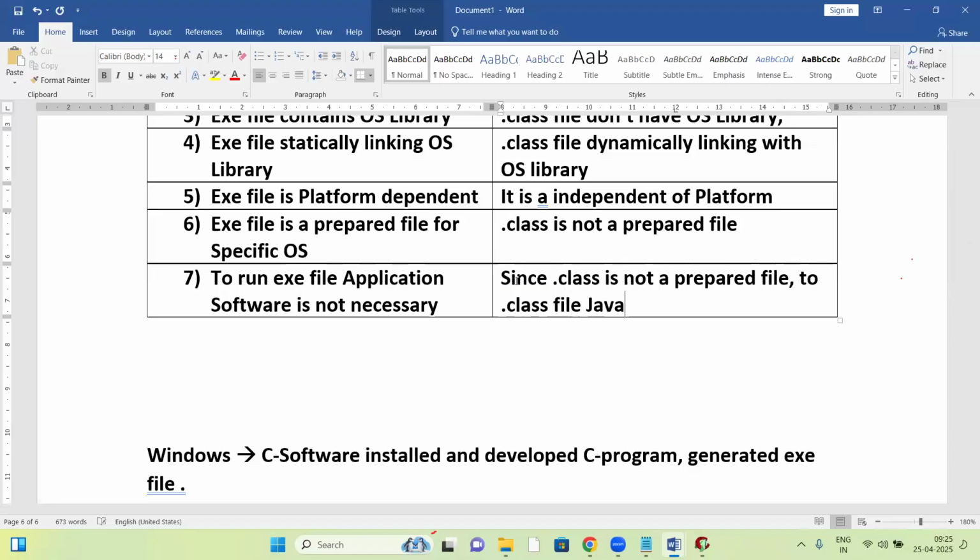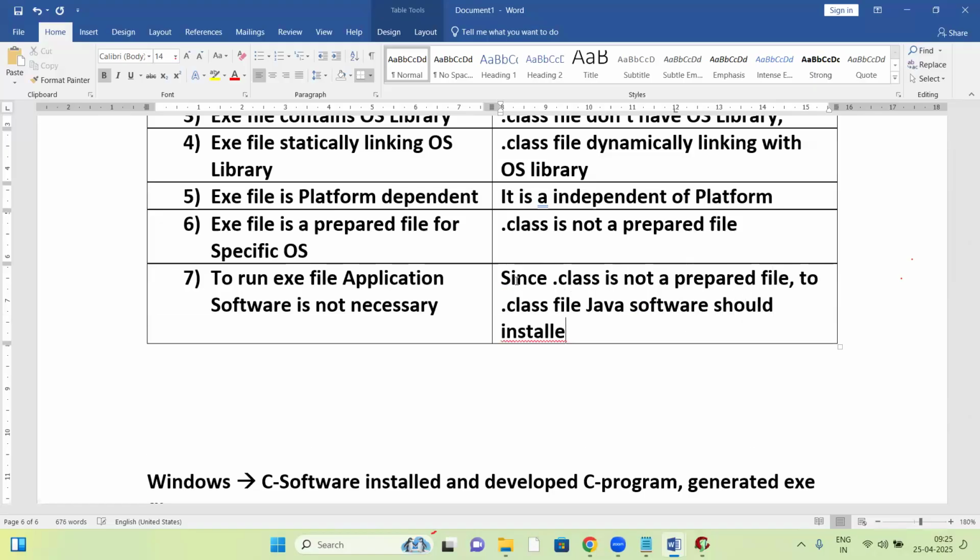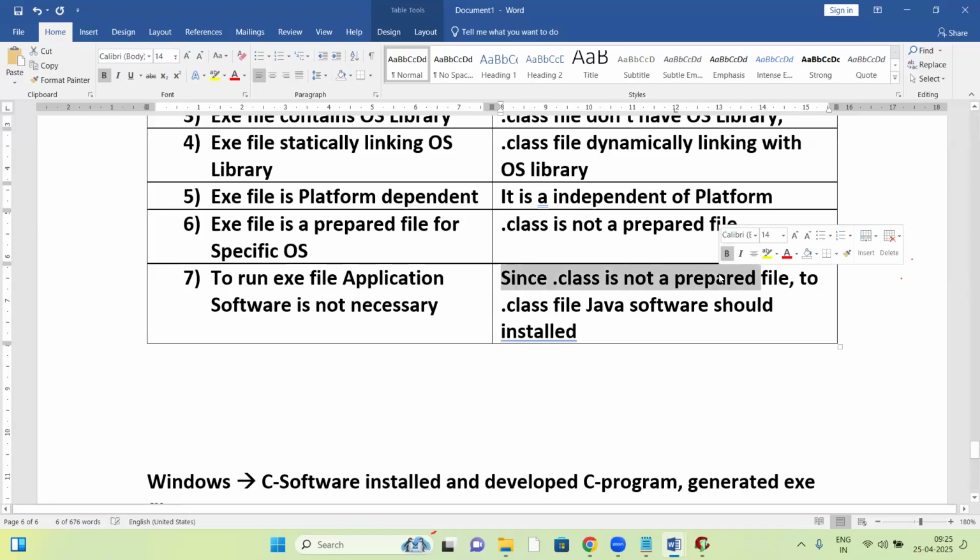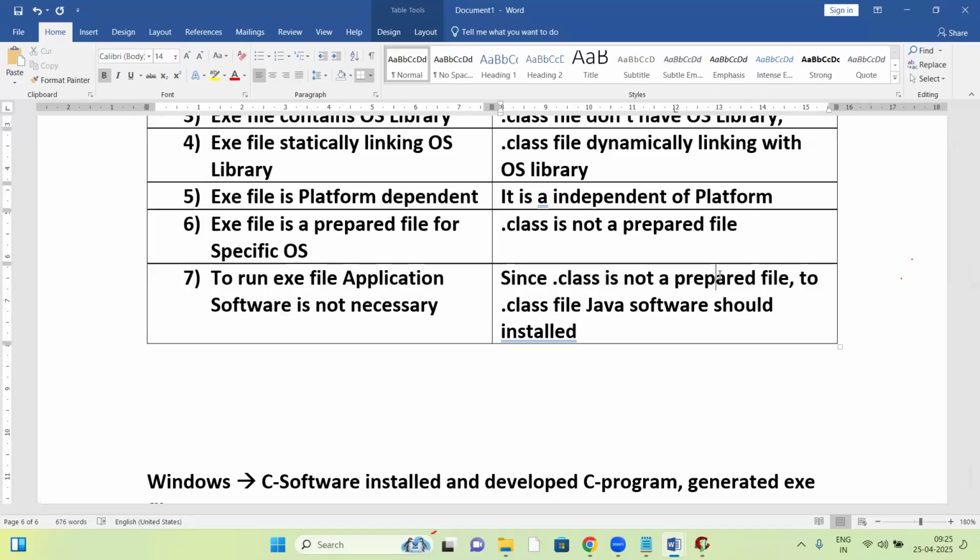Java software has to be installed. Otherwise, you cannot. Once Java software is installed, you get JVM. That JVM will prepare the dot class file. The JVM will link the dot class file with Windows based library, Linux based library, or Mac based library.